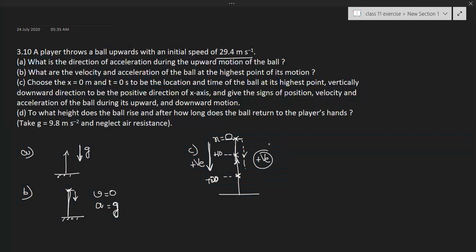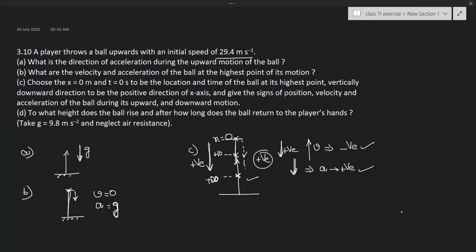Coming to velocity: downward direction is taken as positive, but while it is going upward, velocity will be in upward direction. So I can say velocity is negative. Now acceleration due to gravity is always downward, and downward is taken as positive. So that means acceleration is positive. So in the upward journey, position is positive, velocity is negative, acceleration is positive.